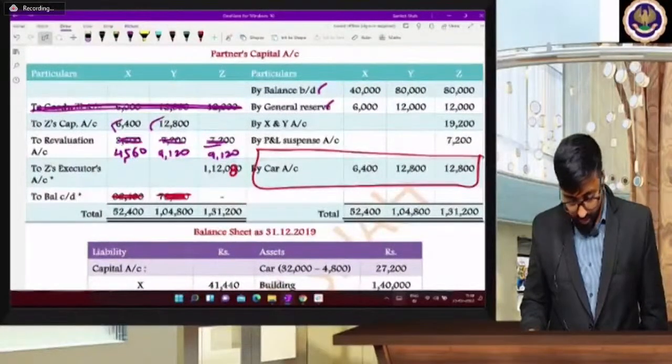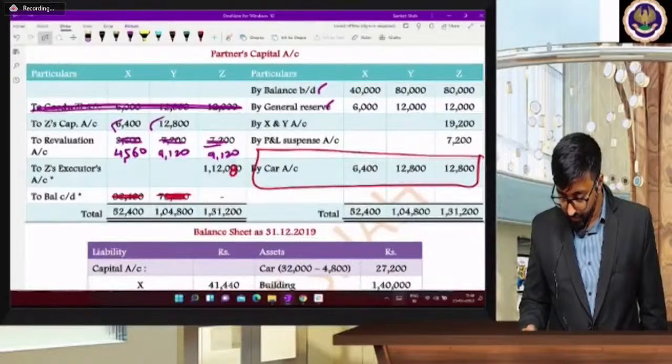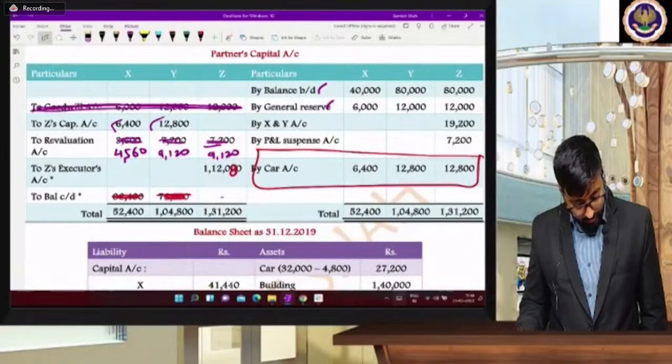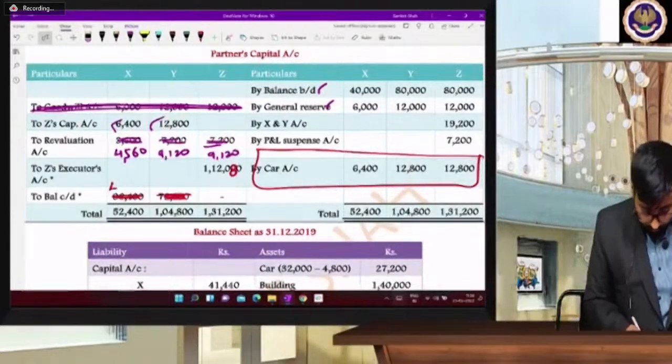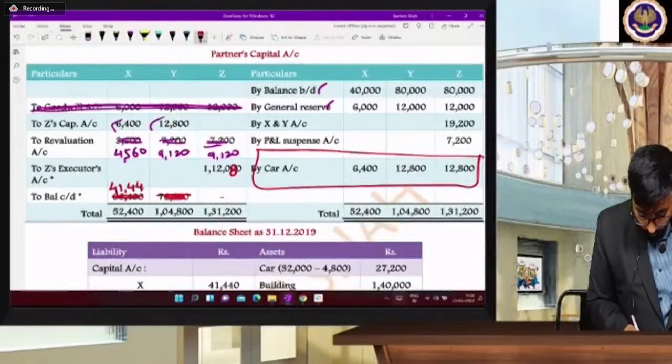Now let's check X: 40,000 plus 6,000 plus 6,400 minus 6,400 minus 4,560, 41,440.